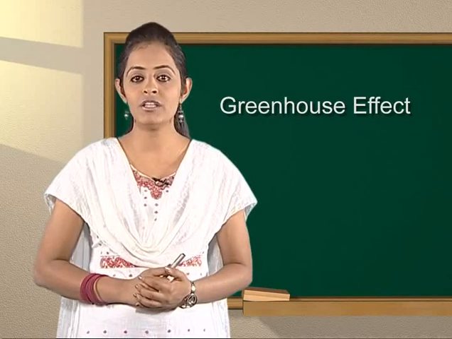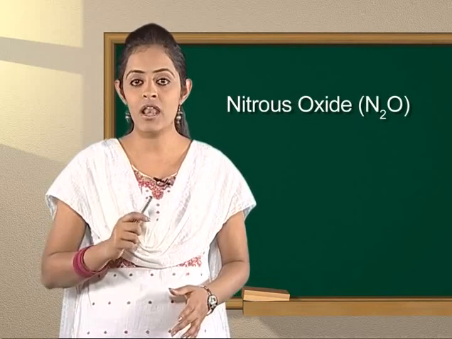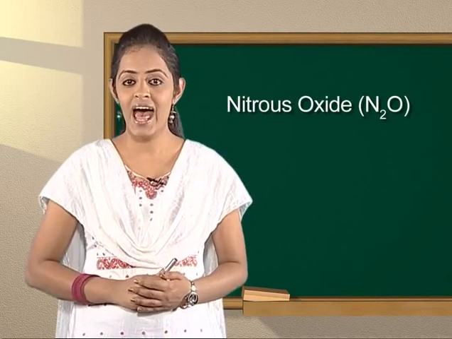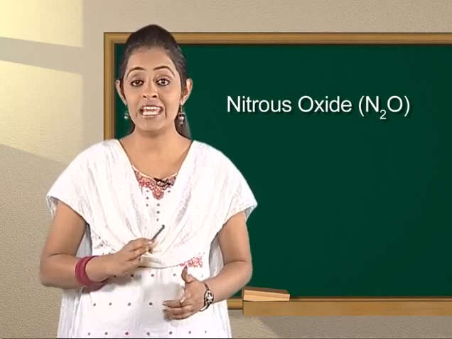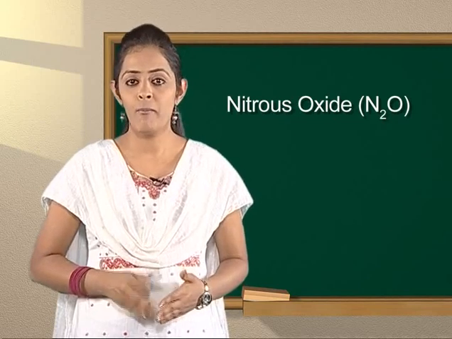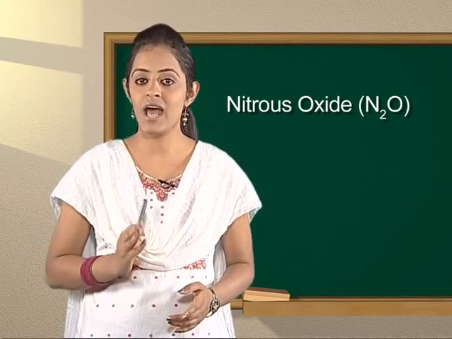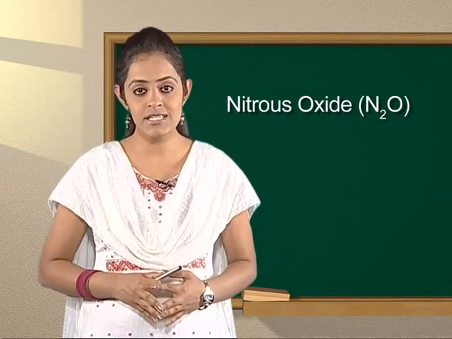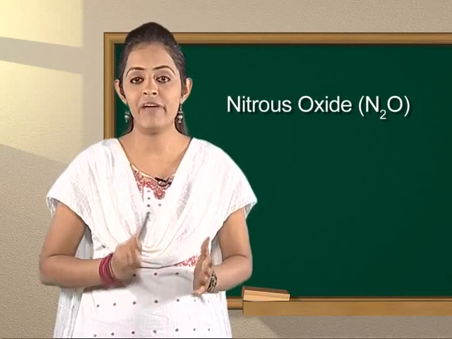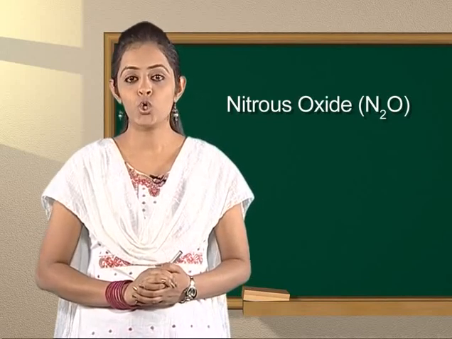Now let's come to another greenhouse gas, nitrous oxide. Nitrous oxide is another greenhouse gas. This gas is released naturally from oceans and by bacteria in soils. Each year, we add 7 to 13 million tons into the atmosphere by using nitrogen-based fertilizers, disposing of human and animal waste in sewage treatment plants, automobile exhaust, and other sources. I hope now you are well familiar with methane and nitrous oxide. Now let's take up chlorofluorocarbons.